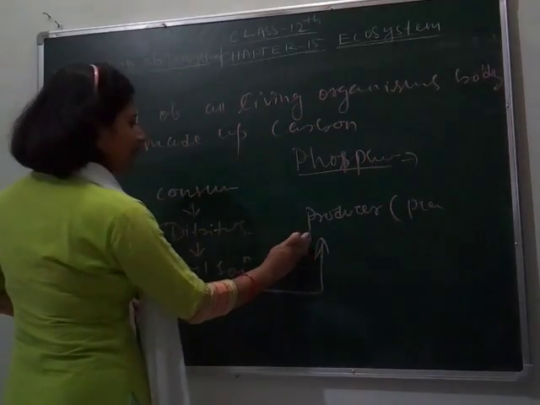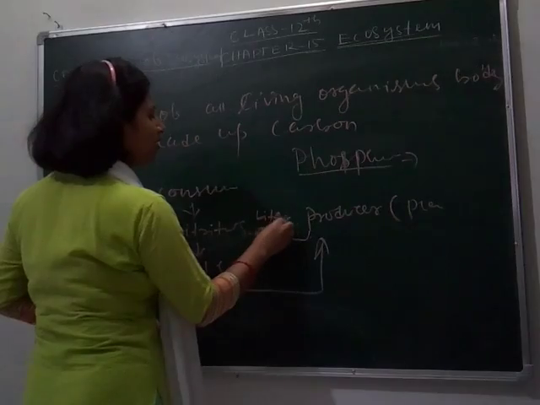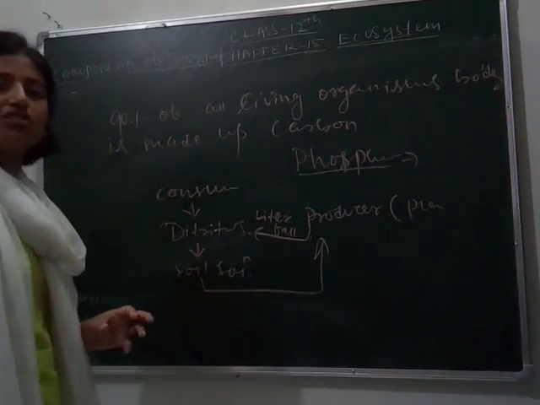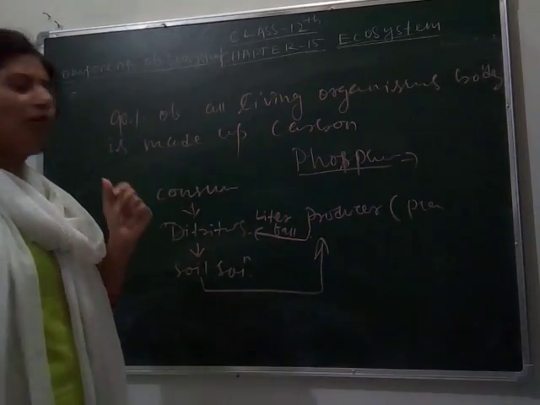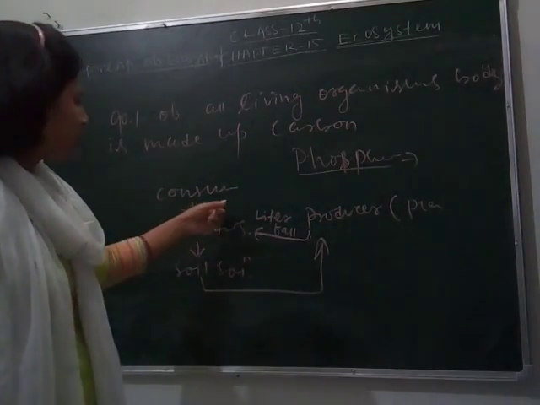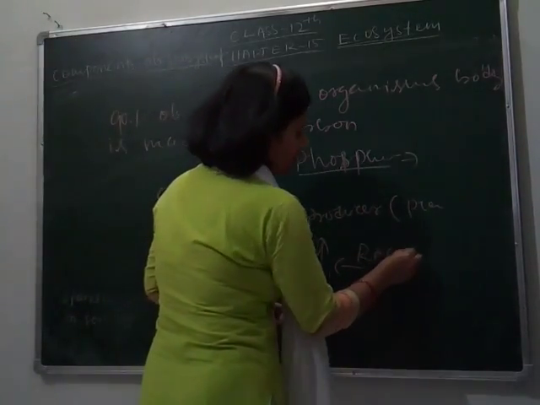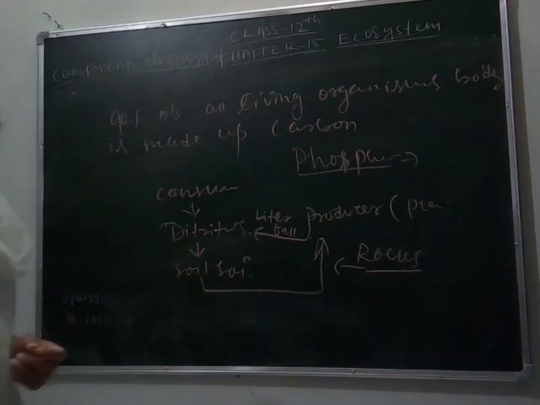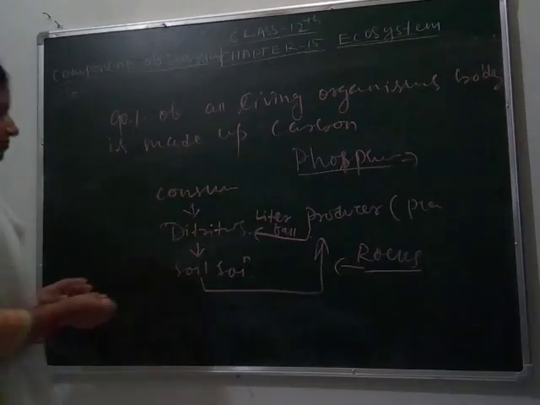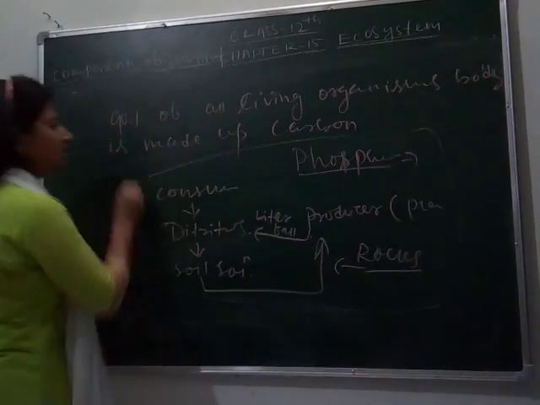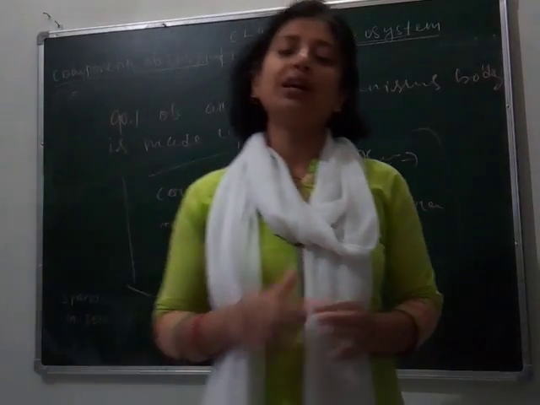Producers again give detritus, which is called litter fall, when their leaves or any other part fall on the soil, they get degraded. Some amount of phosphorus we also get from rocks. As phosphorus is a mineral, we can get it from rock. So in this way we can see how the phosphorus cycle occurs in soil. This is all about your chapter ecosystem.